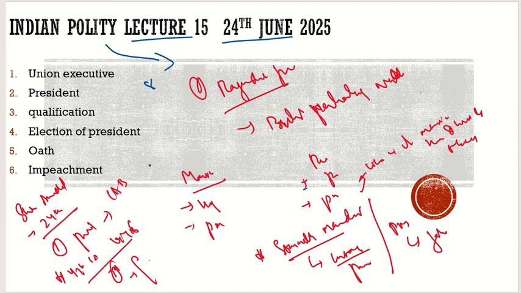It became binding for him. So in a way it restricted the powers of the president. Earlier there could be a discussion whether the president should act on the advice or not. Now it was very clear that the president has to act on the advice.